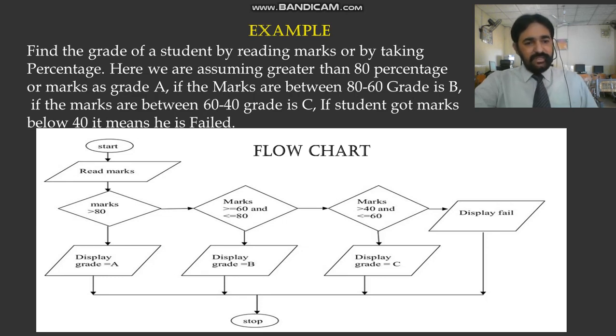Start, read marks, then check, which is a decision: marks greater than or equal to 80, then grade A. Then go to step 2 and check marks greater than or equal to 60 and less than 80, then display grade B. Then marks greater than 40 and less than or equal to 60, display grade C. Otherwise display fail, and stop.